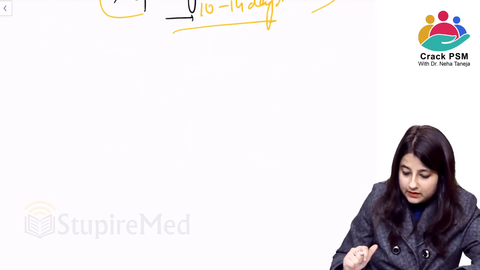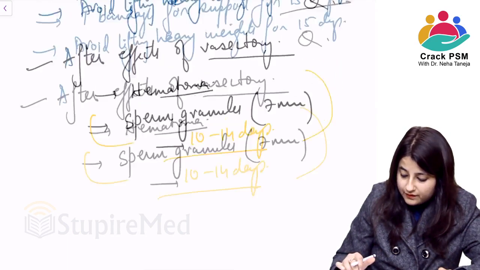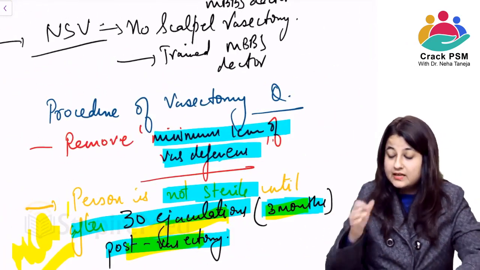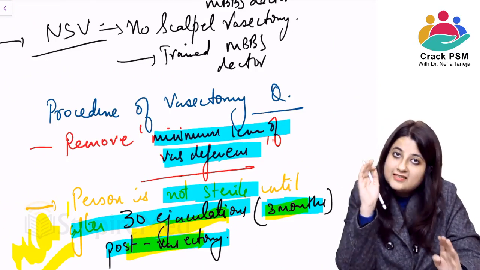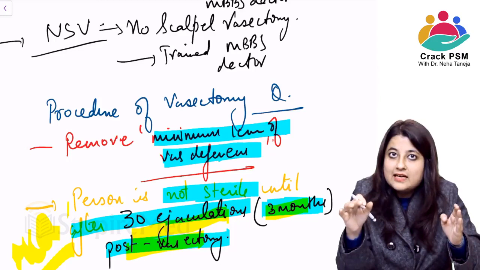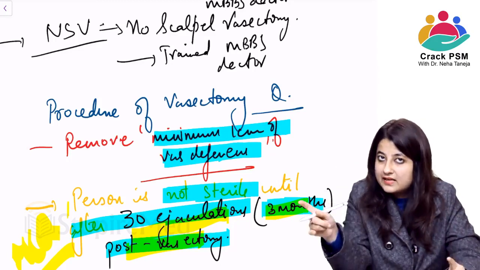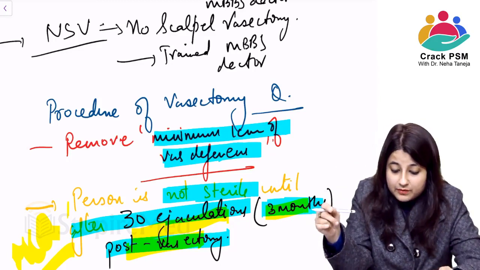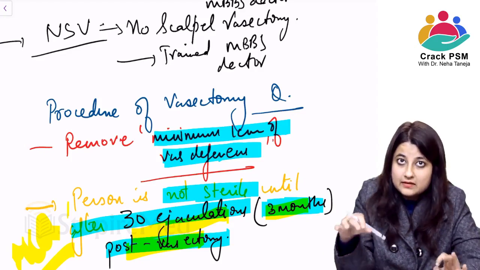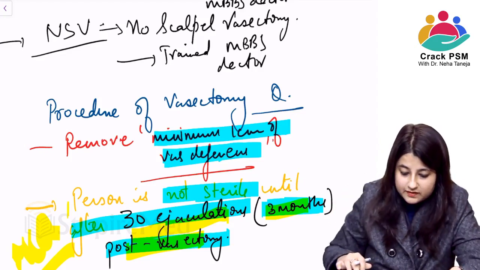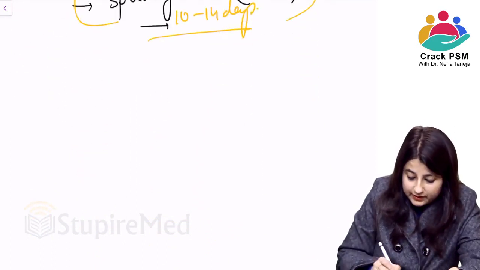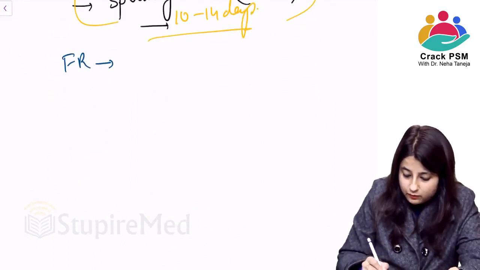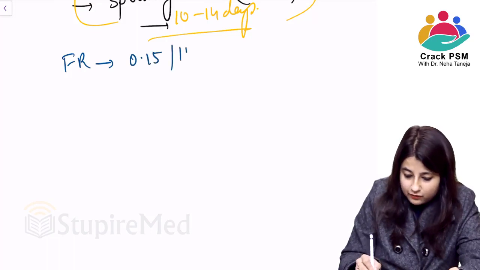Then any other point that we need to cover for vasectomy and tubectomy: the least failure rate is for which method of contraception? It is sterilization. In sterilization also it is vasectomy. ठीक है, please remember vasectomy is the best, the most effective method of contraception. ठीक है, now failure rate, we'll put it here. Failure rate is 0.15 per 100 women years.